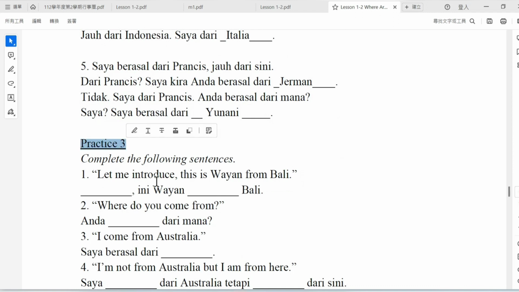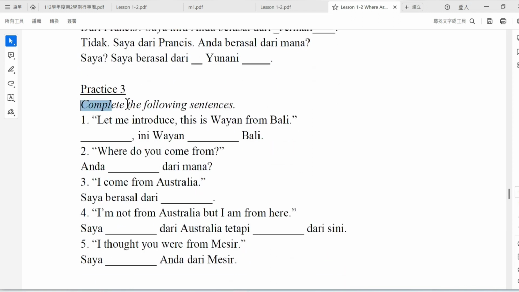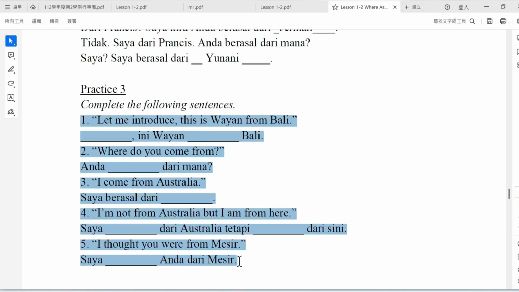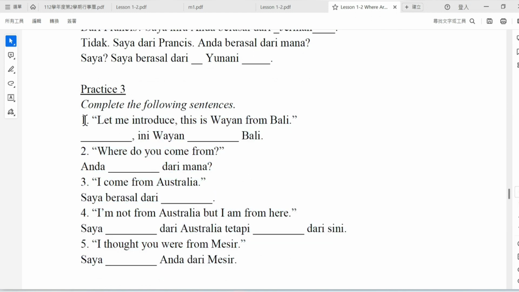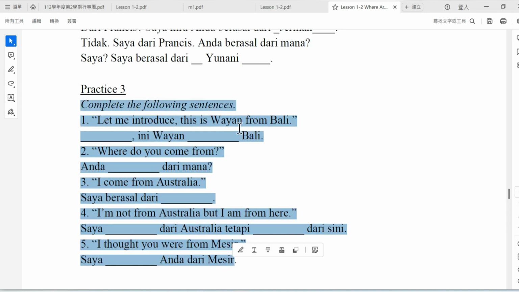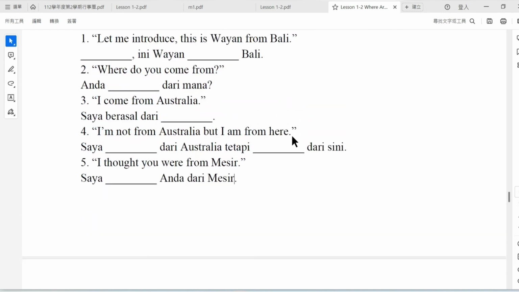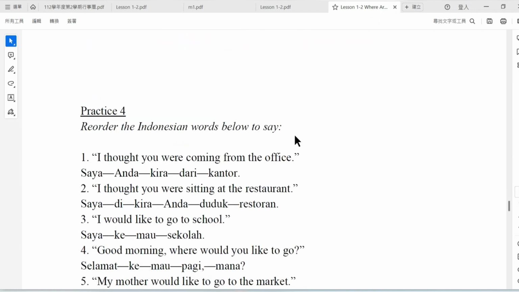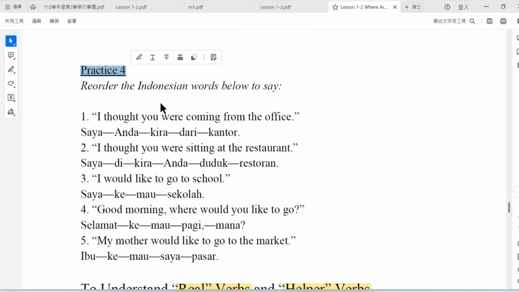Exercise 3. Exercise 3, complete. The student needs to complete this one when they introduce themselves. Like for example, I put my name here. So the student will complete this one by introducing themselves. And then practice four.